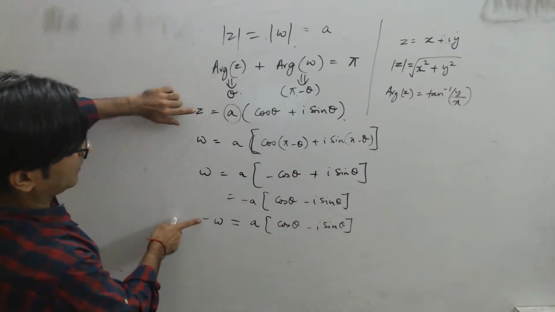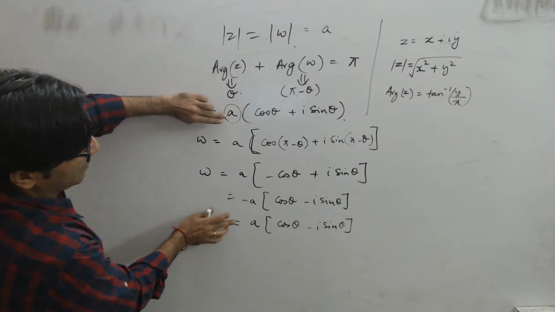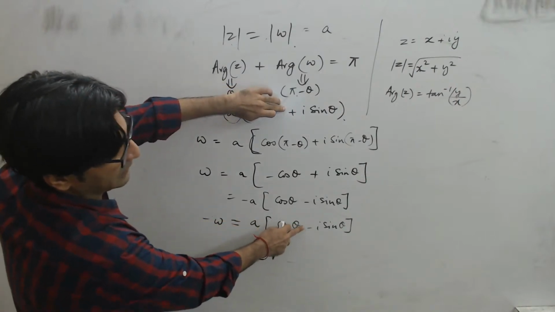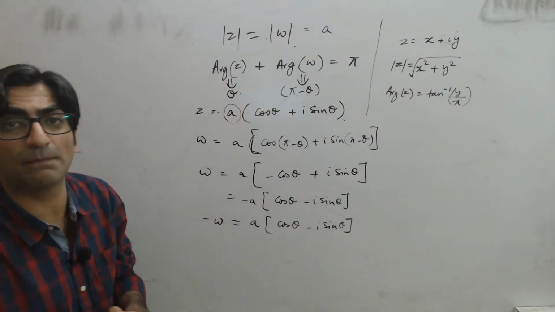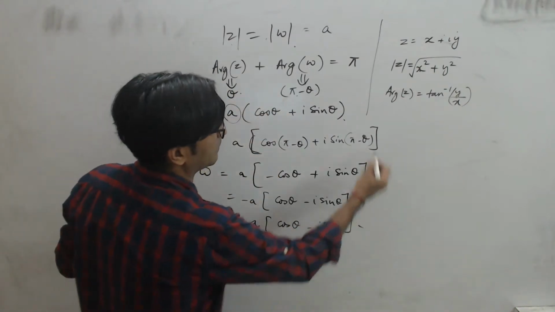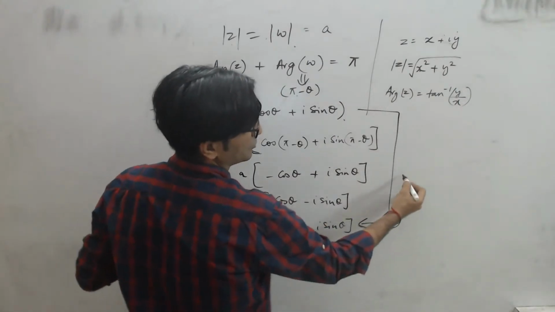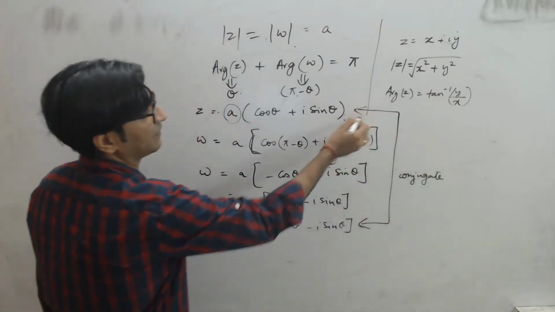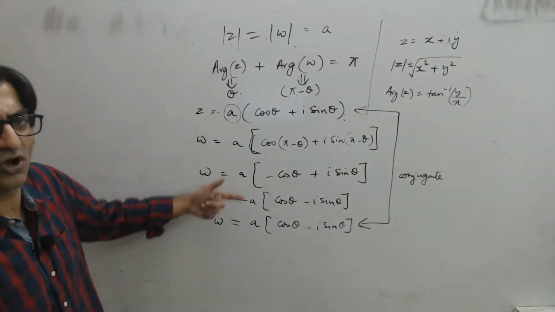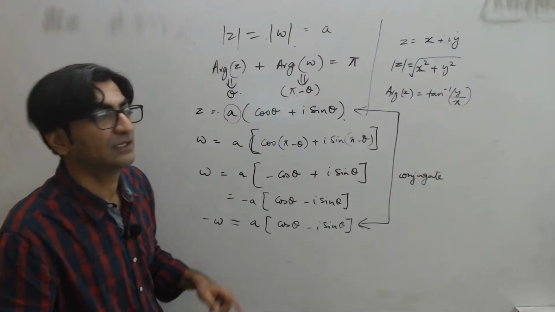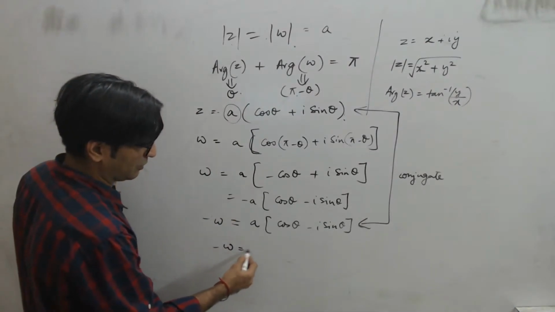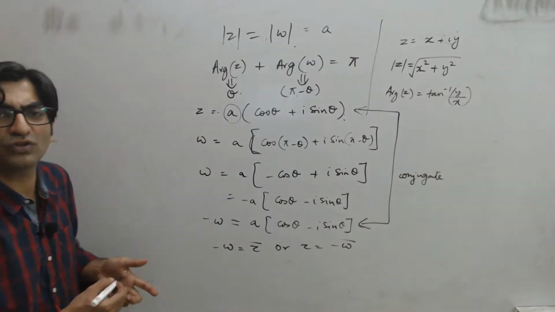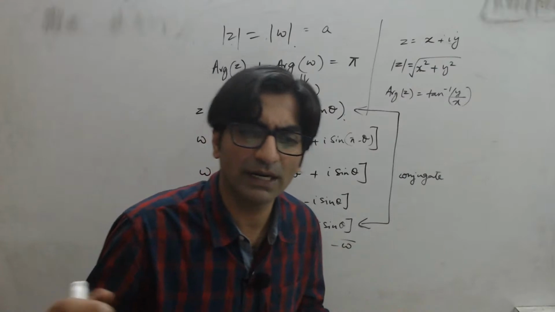Can you see something happening? If you look at just the right hand side, both of them have the same modulus, and cos theta has become negative, cos theta minus i sin theta instead of cos theta plus i sin theta. It turns out that this expression is actually the conjugate of the previous expression that we had. Right? So then I can say minus w is equal to z conjugate, or I can say z will be negative of the conjugate of w. Both of these are equally true.